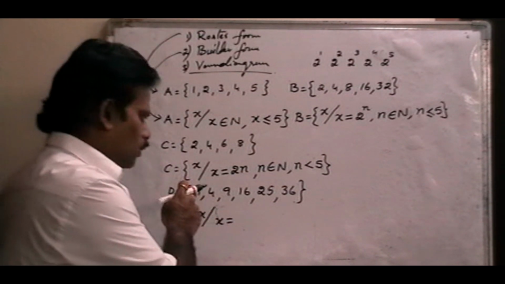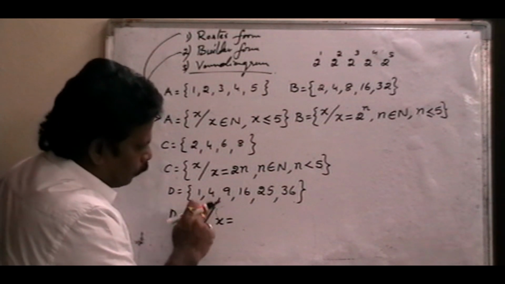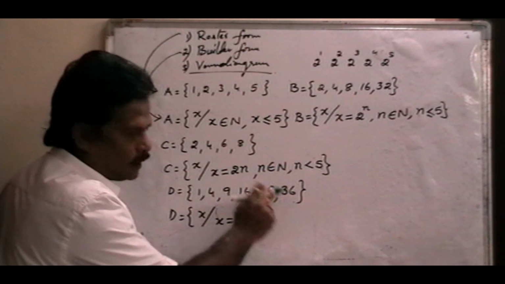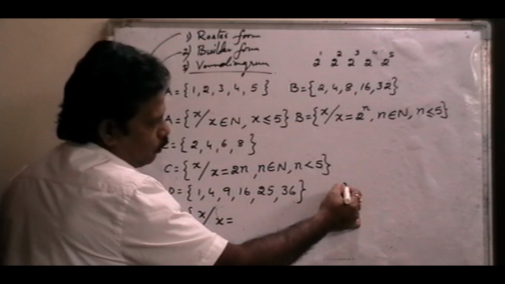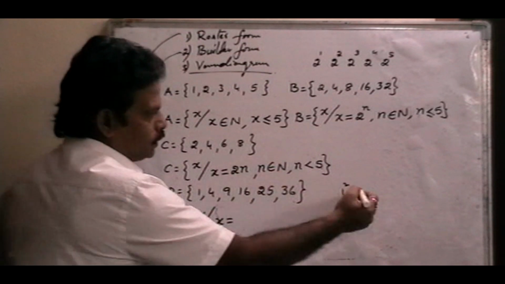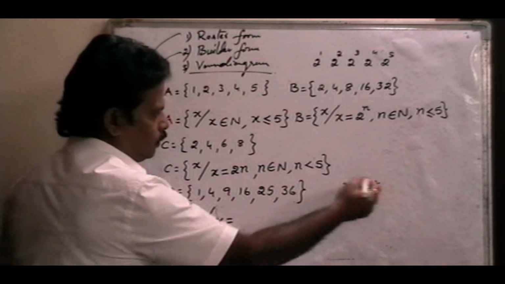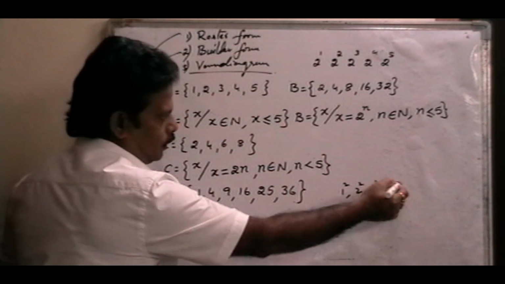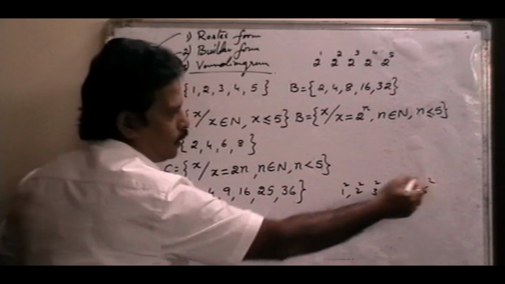So, just observe each and every element: 1, 4, 9, 16, 25, 36. 1 we can write as 1 square. 1 square is 1. 4 is 2 square. 9, 3 square. 16, 4 square. 25, 5 square. 36, 6 square.